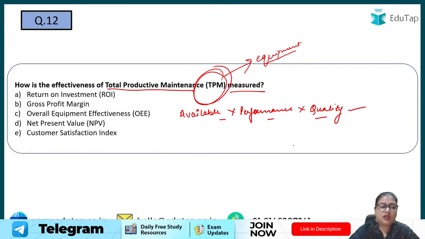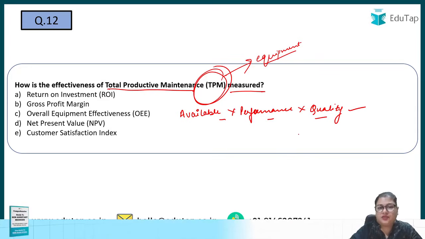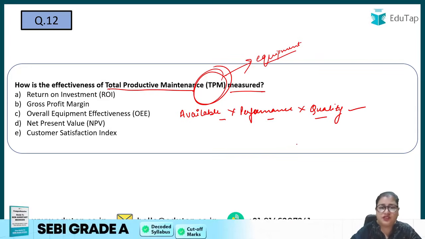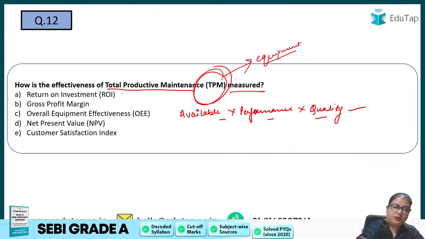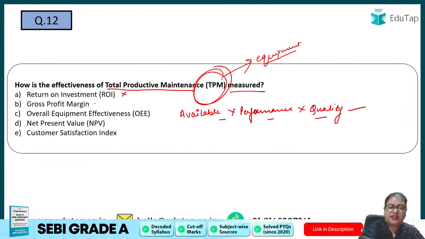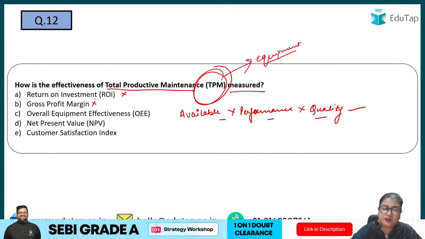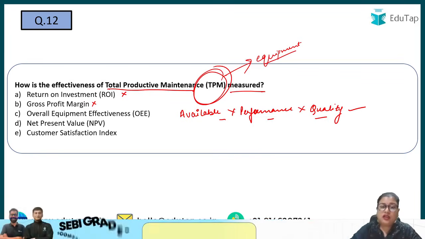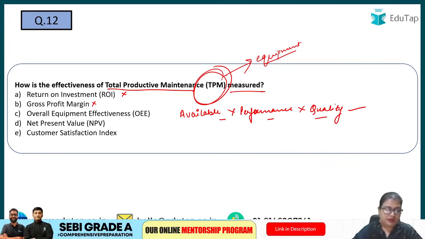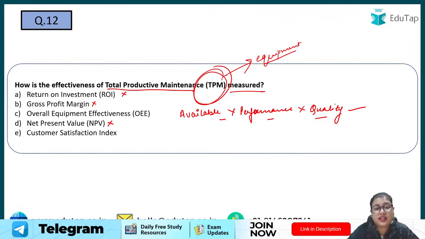Okay, so ROI, basically ROI is for the investments, है ना, for the long term investments, or basically financial gains. So it will not be the correct answer. Gross profit margin, again it is for the profits of the overall firm. So this is also not the correct answer. Net present value, this is also for the investments, that okay, what is the present value of the investments? So this is also not correct. Then customer satisfaction is for the customer experiences, the customer perception, to basically measure that. So basically this is also incorrect.